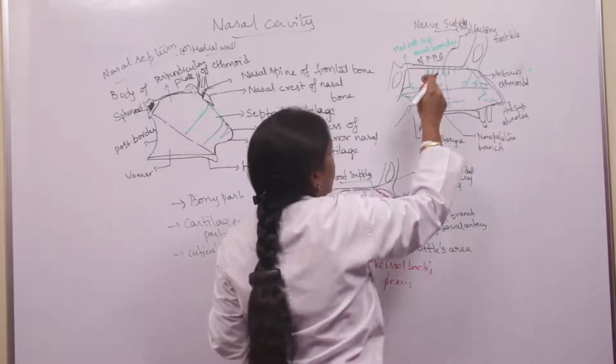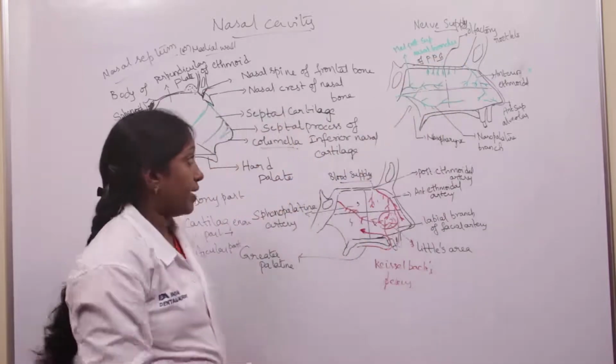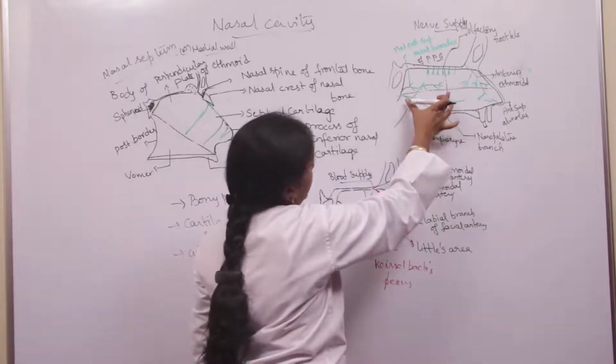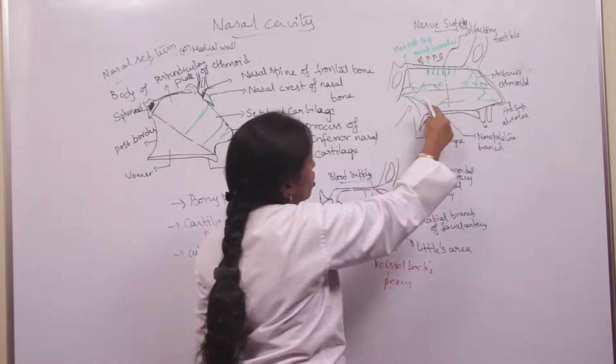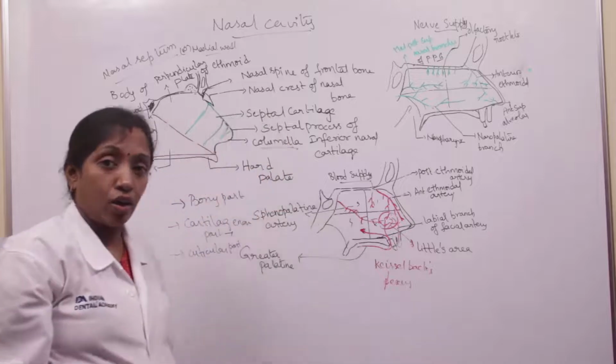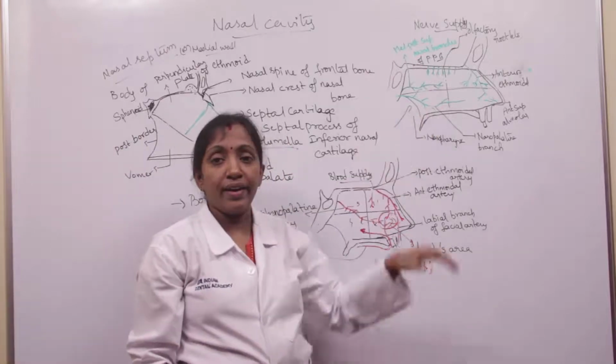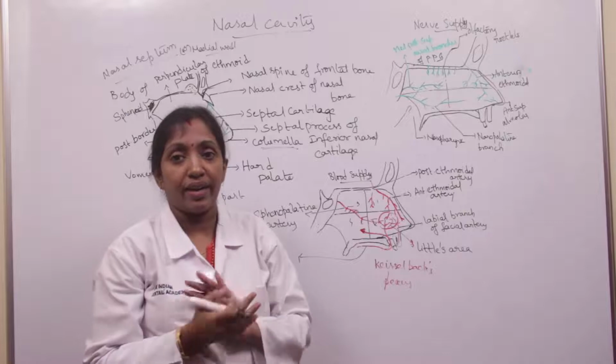They supply the posterior superior quadrant, and the posterior inferior quadrant is supplied by the nasopalatine branch from the pterygopalatine ganglion. So basically the posterior quadrant is supplied by branches from the pterygopalatine ganglion.